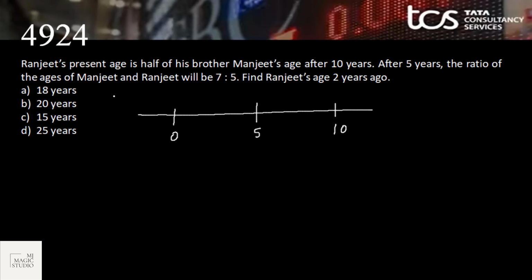Okay, so let's begin with 5 years. After 5 years, the ratio of Manjeet and Ranjit is 7:5. Manjeet's age is 7x and Ranjit's age is 5x. Present age is 7x minus 5 and 5x minus 5. After 10 years, age would be 7x plus 5 and 5x plus 5.